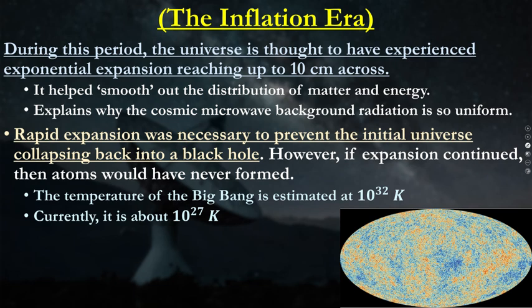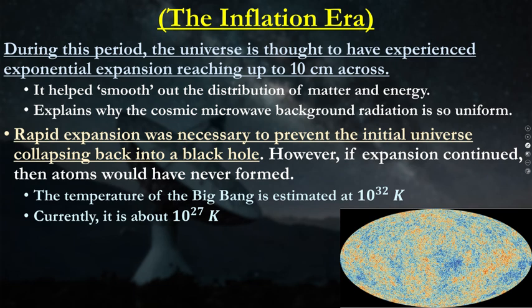Mind you, not a second has passed yet. This rapid expansion is necessary to prevent the initial universe collapsing back on itself into a black hole. Remember, we do have gravitational force now, so if the expansion wasn't big enough, the force of gravity would pull everything down and collapse everything.